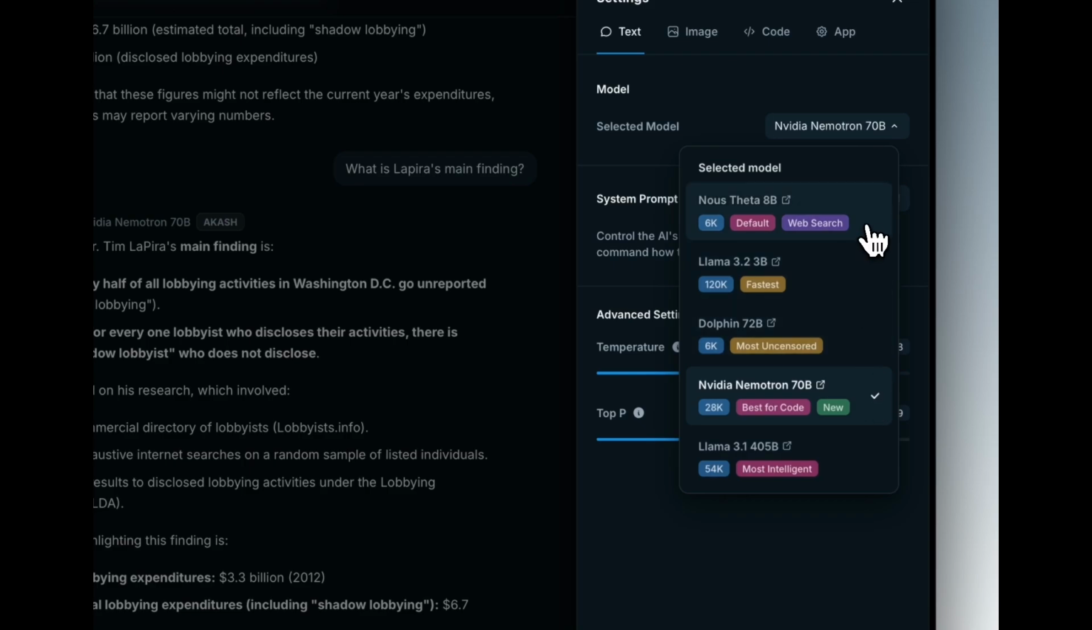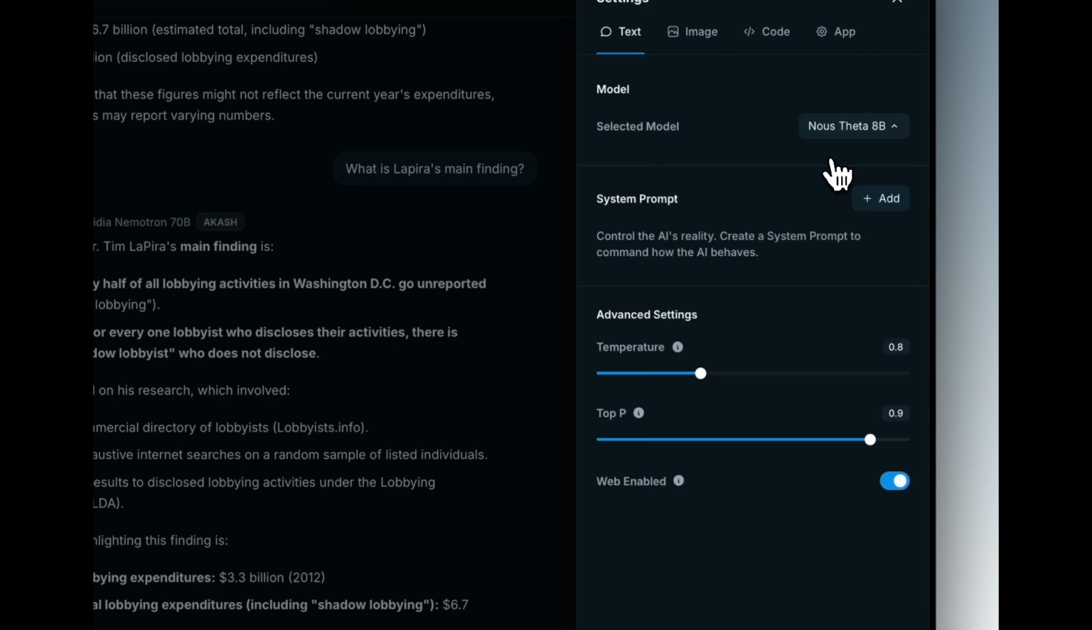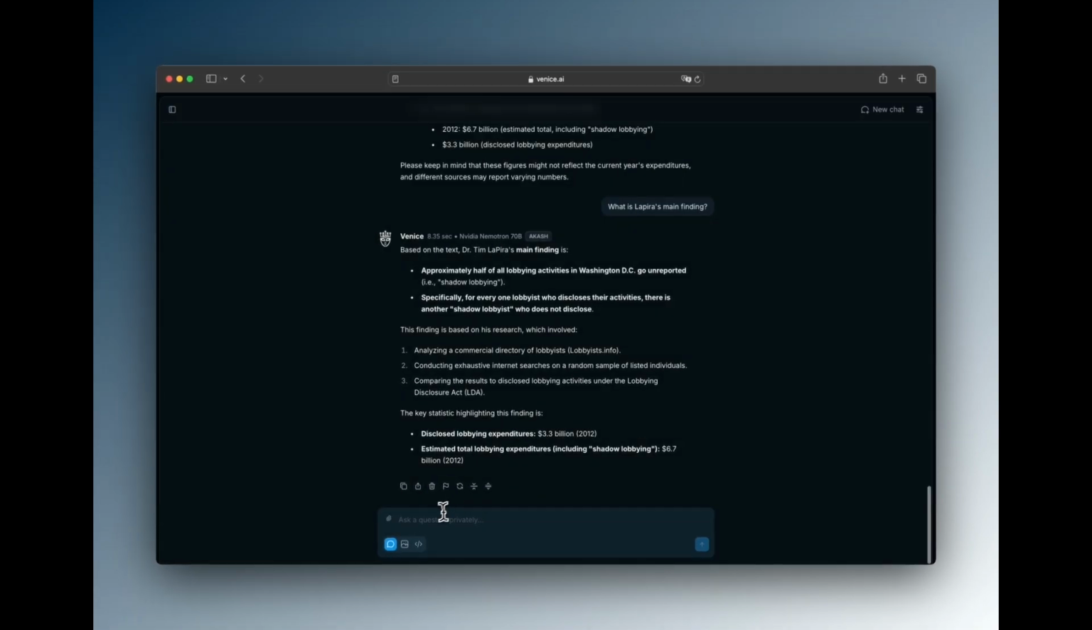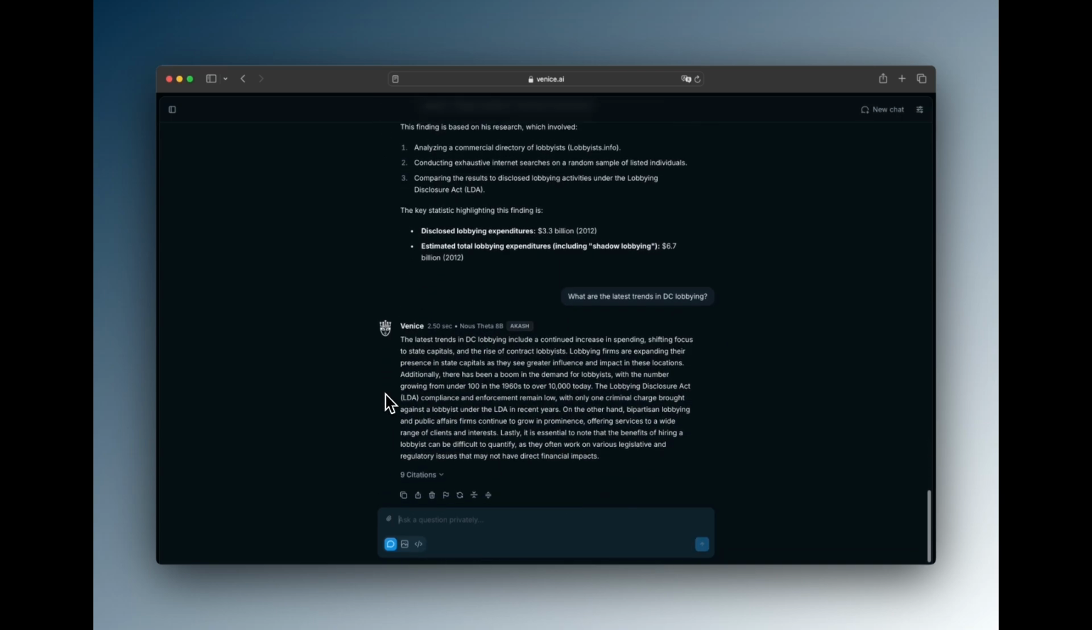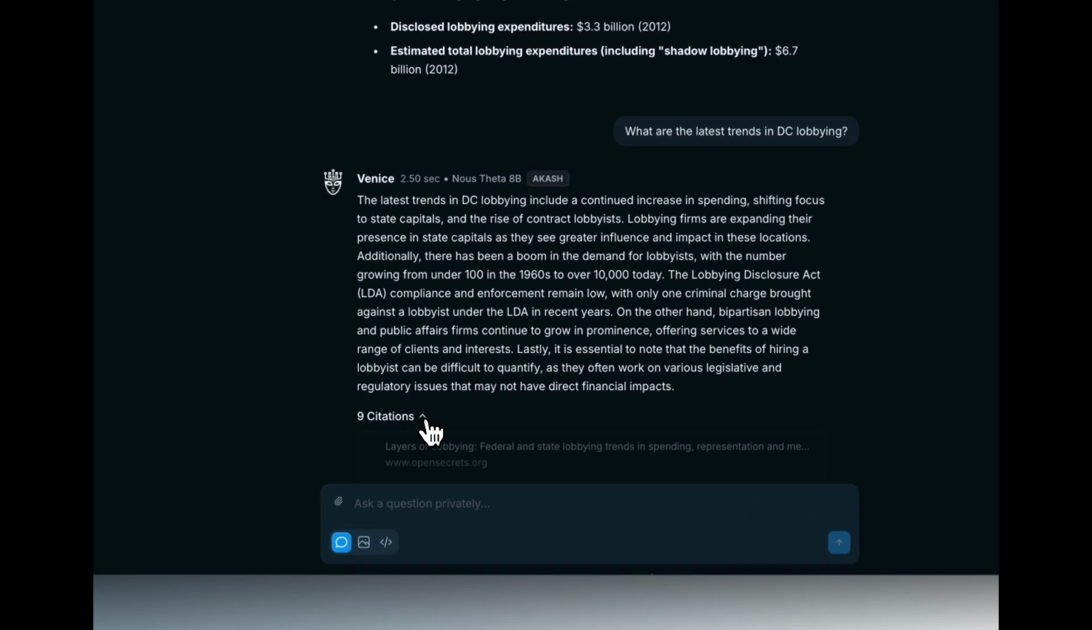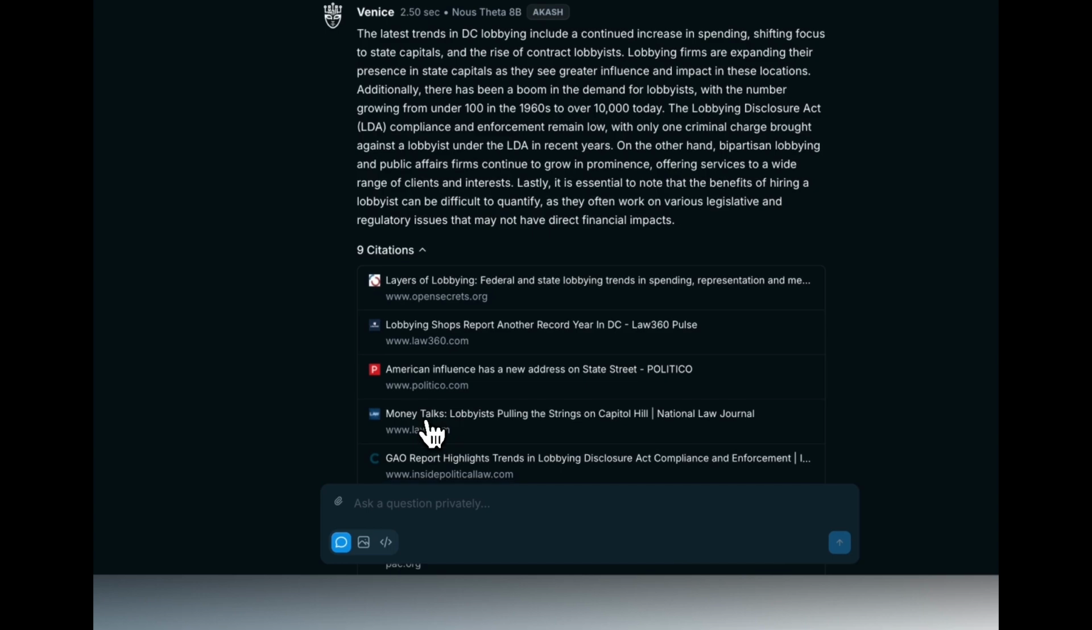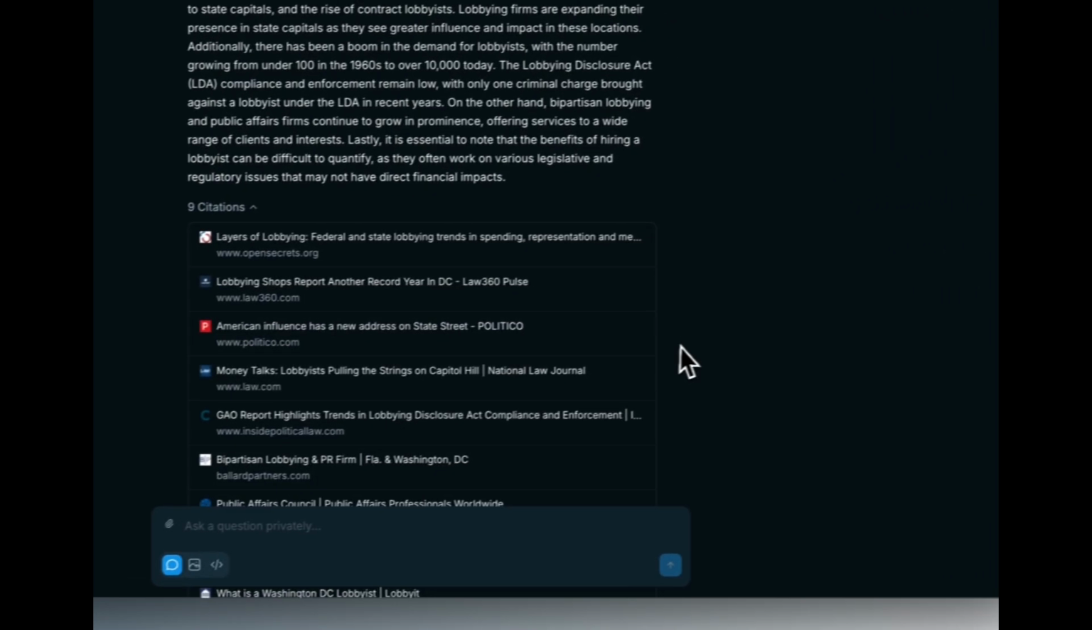Let's switch to our News Theta model, which has web search capabilities for more up-to-date information. Now, let's ask, what are the latest trends in DC lobbying? The answer now incorporates recent information from the web, providing a more current analysis. Toggle the citations drop-down to see all the sources used in the answer.